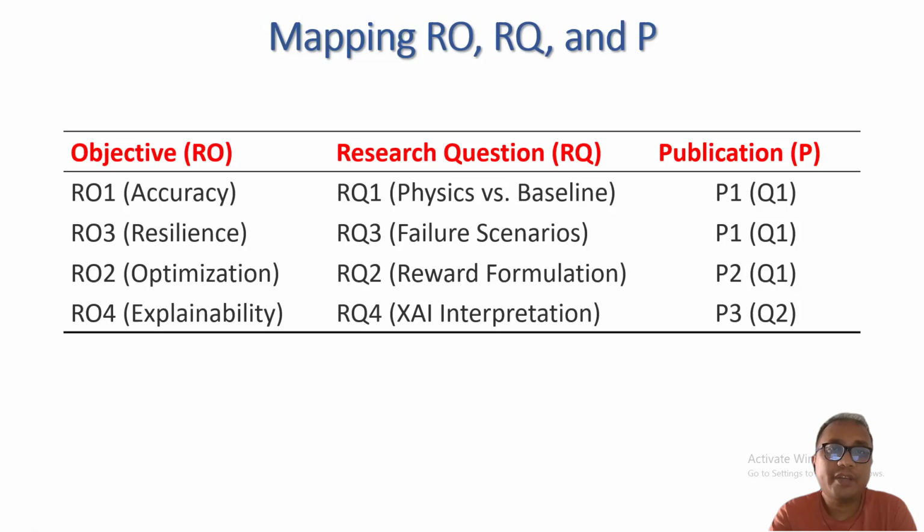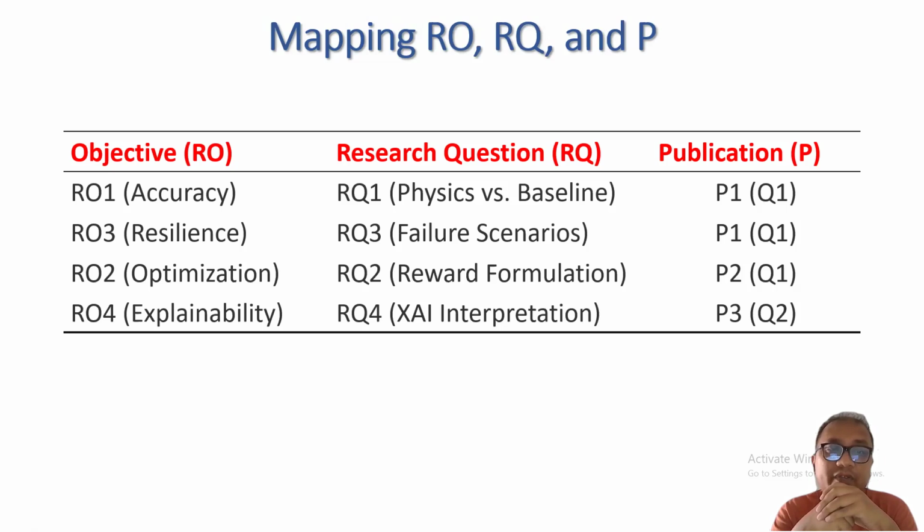If we look at the mapping of research objective, research question, and publication, research objective 1 is accuracy. Research question 1 is physics versus baseline, and it will be covered in paper 1. Similarly, paper 2 also covers research objective 3, that is resilience, and research question 3.